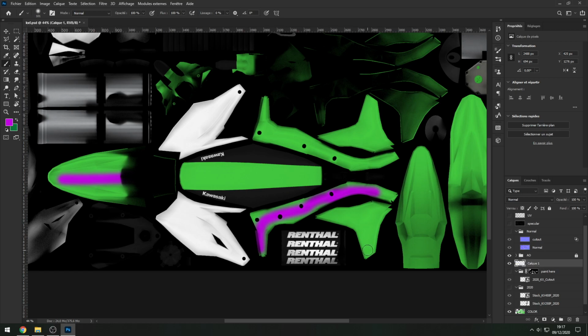Okay, now, like I said, there is a difference between painting like this and painting into this type of folder, because as you can see, there is an alpha mask, okay?